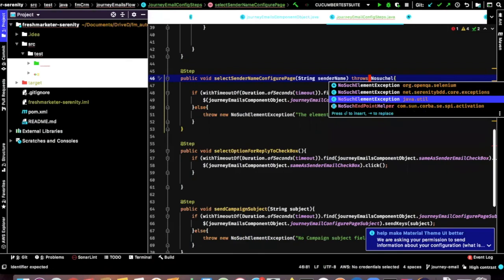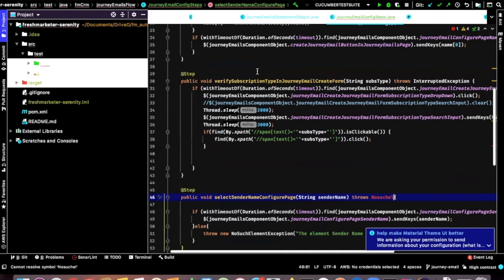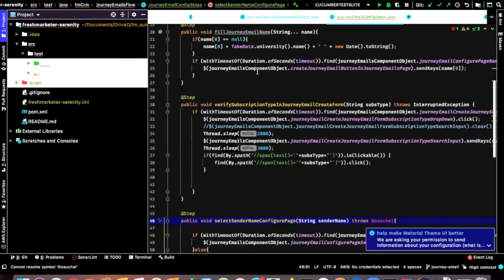Okay, this is java.util. Yes, java.util. So it also depends upon, as Shiva said, what you're trying to import. If you're importing the proper class, it should throw NoSuchElementException for Selenium only. But Java has it by default, we need the util package.